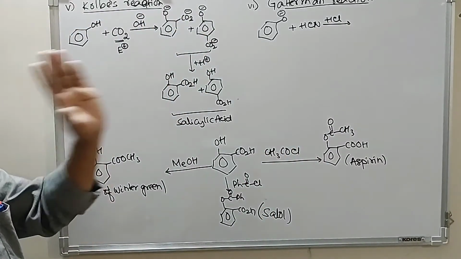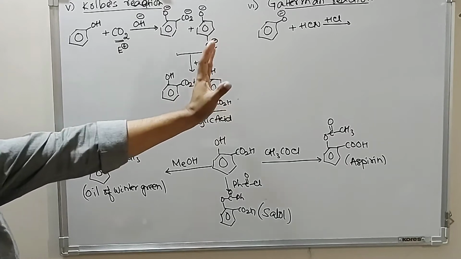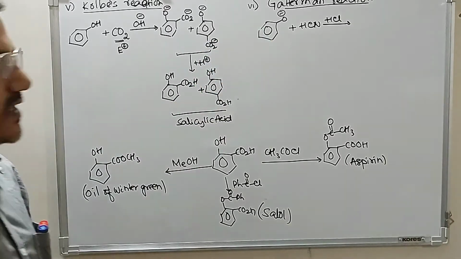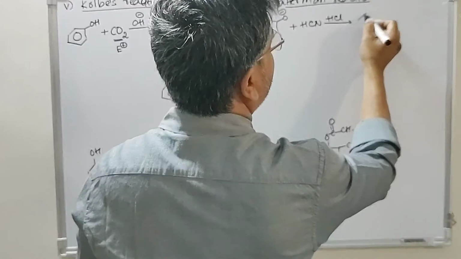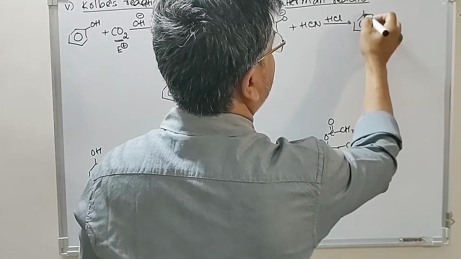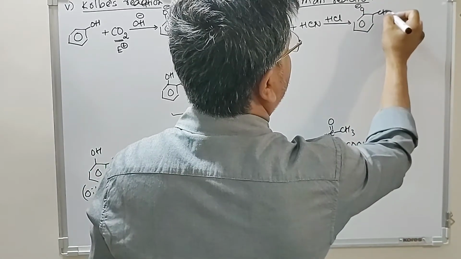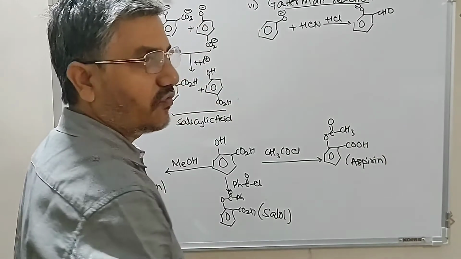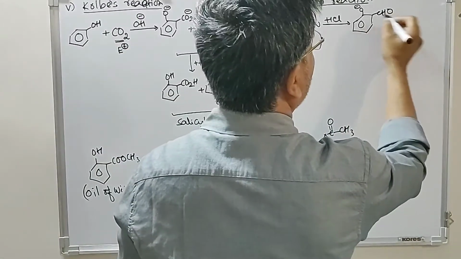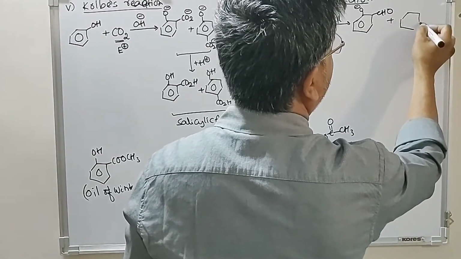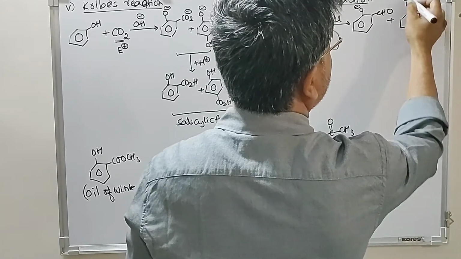So in the reaction of phenoxide ions with hydrocyanic acid in presence of HCl, an aldehyde group or formyl group is introduced at the ortho position and para position.